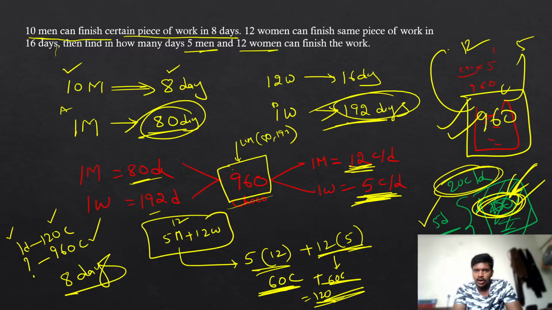If it is clear, all of you please type yes. Then I will tell you the simplest way. That will work for only these kinds of problems, but you can use this method for any kind of problem. If it is clear, please type yes. Your answer is 8 days.